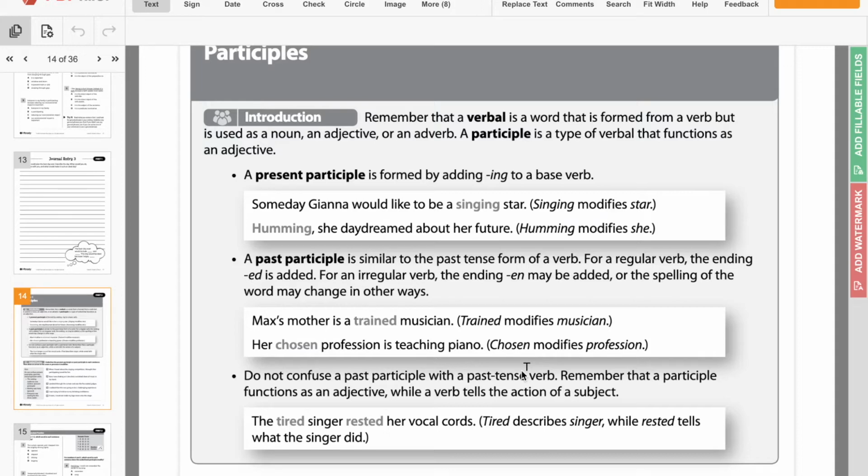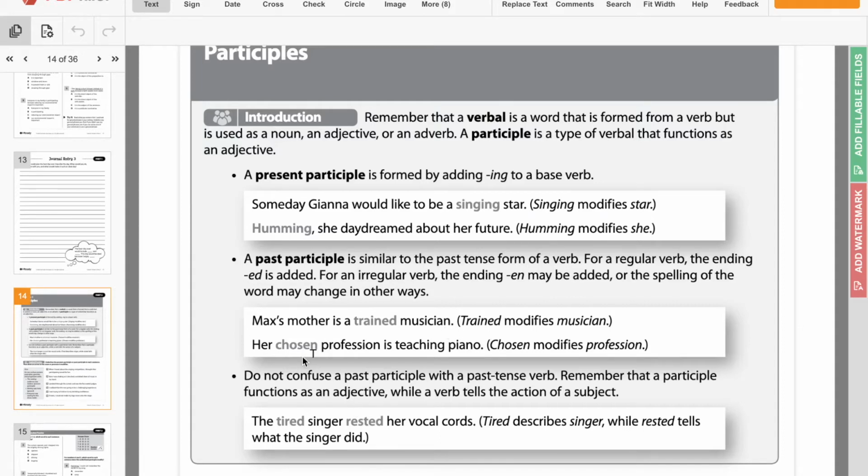So it says, Max's mother is a trained musician. So if you would say he trained for a marathon or he trained in the gym, that would be a verb. But here, trained is describing what type of musician. Okay? So what type of musician was he? A trained musician. Okay, so that's why it functions as an adjective here and not a verb.